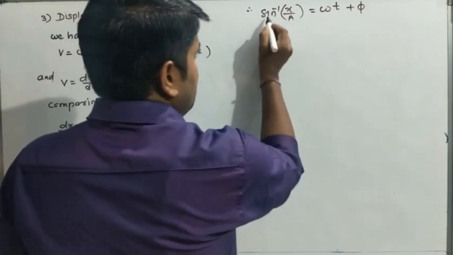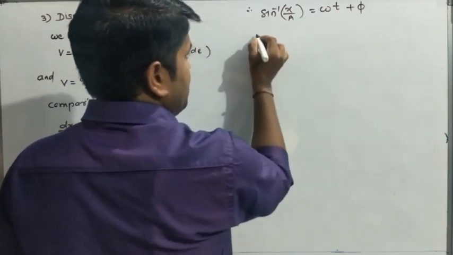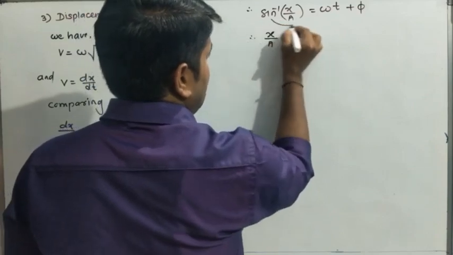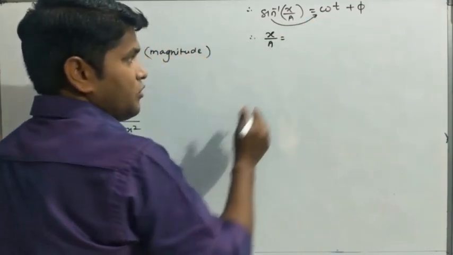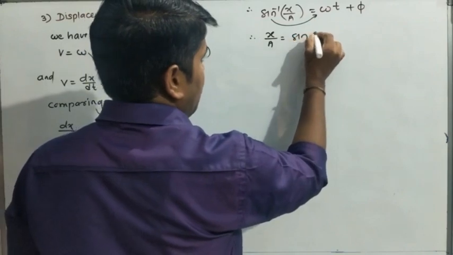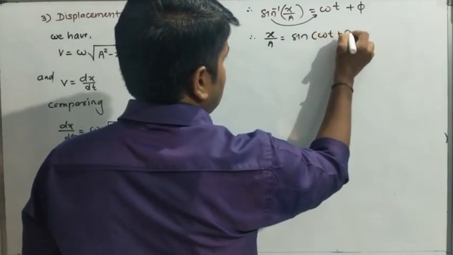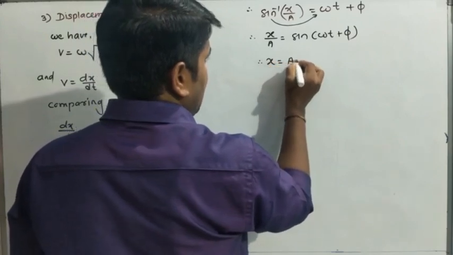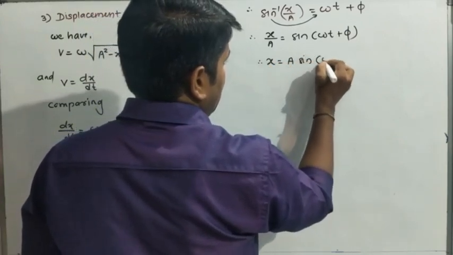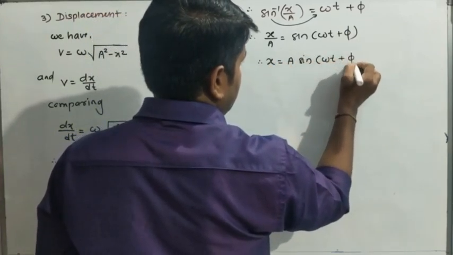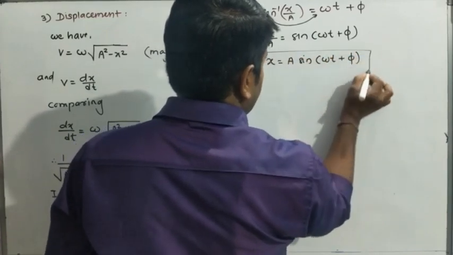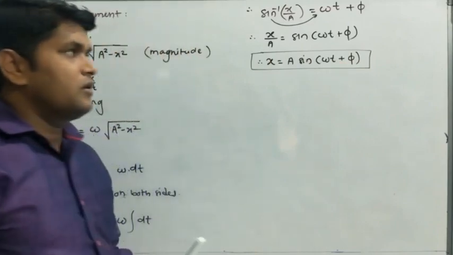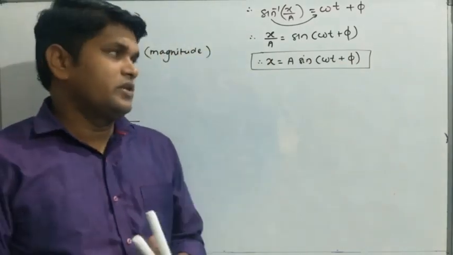Now if we bring that sine here, we get x upon a equal to sin inverse, sin inverse becomes sin of omega t plus phi, and therefore x is equal to a into sin omega t plus phi. This is the expression for displacement of particle in SHM. Okay, this is the general equation.